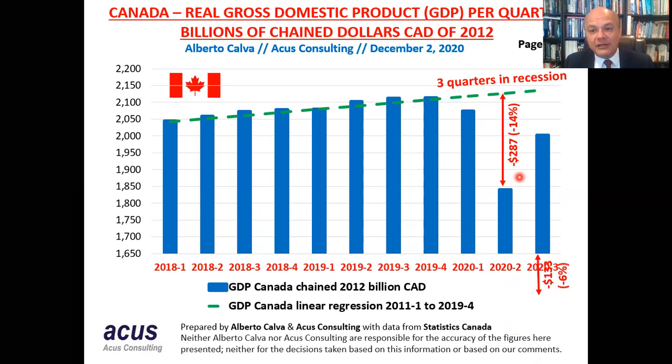On the third quarter, we have had some recovery. Luckily, we have, but still we are 6% below, which is more or less $133 billion below the green line. Not below the level that we had, but below the level that we should be if we assume that we should be following the trend that we historically have been having with the GDP.